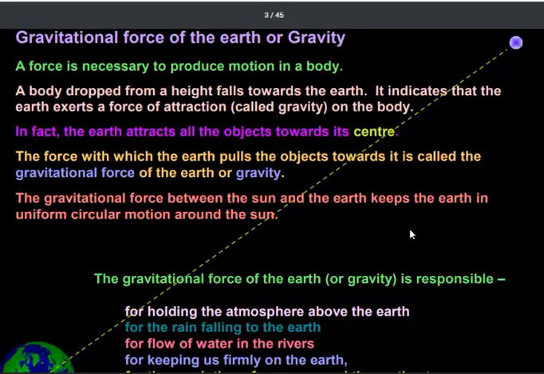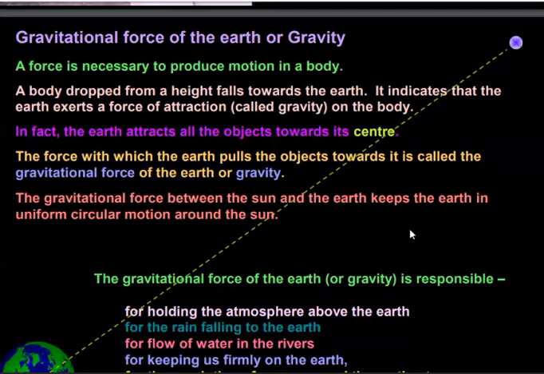The gravitational force of the earth is responsible for holding the atmosphere above the earth's surface, for the rainfall to the earth. You see that at the moon there is no atmosphere, because there is no adequate gravitational force acting on the air molecules to keep them confined near the surface of the moon. That's why there is no atmosphere on the surface of the moon.